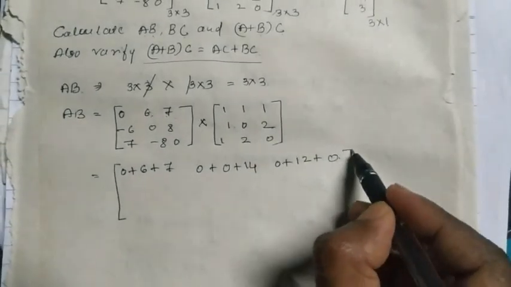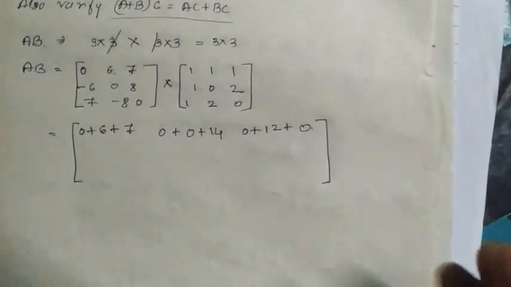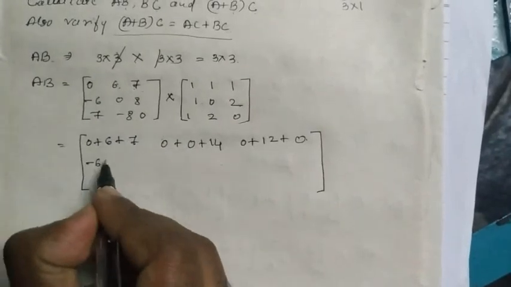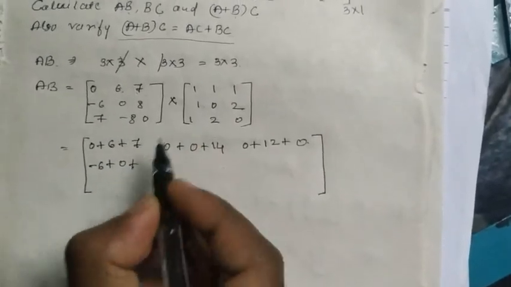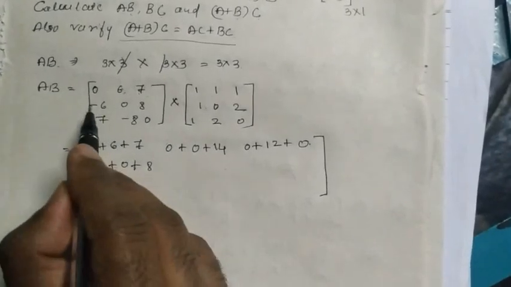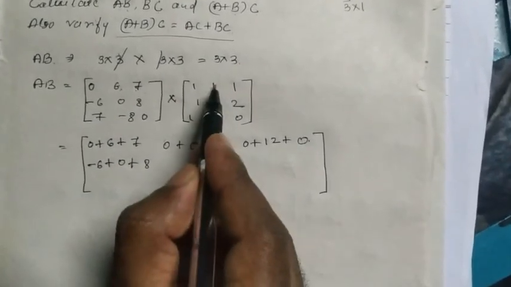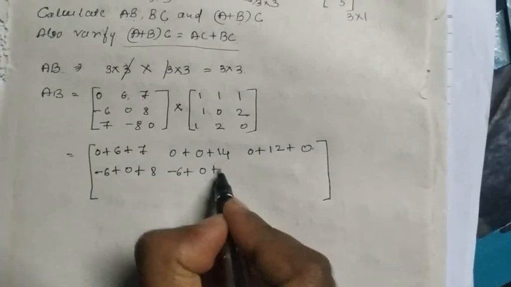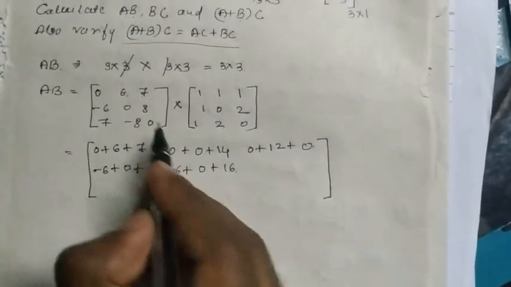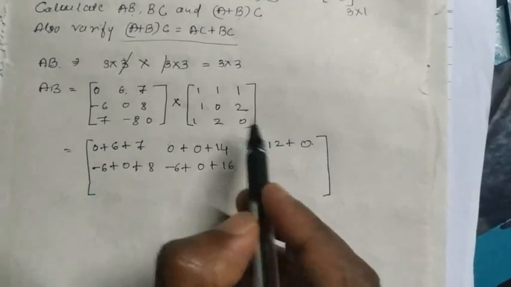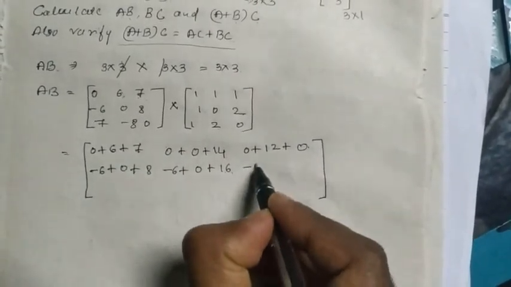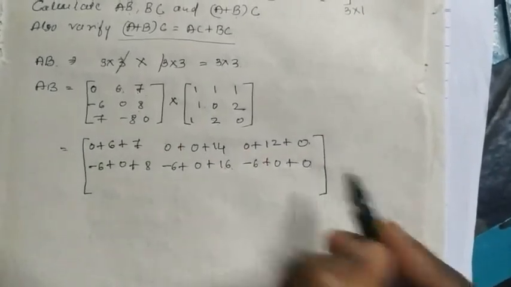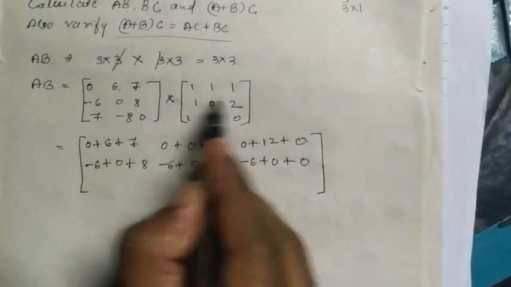So here also what we have done is, first row, third column is over. Next, second row, first column: minus 6 into 1 is minus 6, plus 0 into 1 is 0, plus 8 into 1 is 8. Second row, first column is over. Second row, second column: minus 6 into 1 is minus 6, plus 0 into 0 is 0, plus 8 into 2 is 16. Next, second row, third column: minus 6 into 1 is minus 6, plus 0 into 2 is 0, plus 8 into 0 is 0. This is second row, third column.